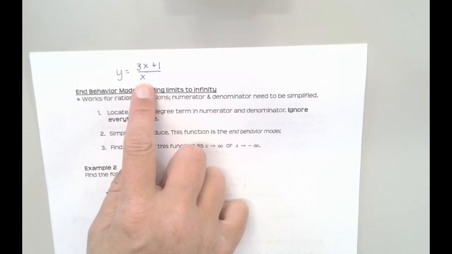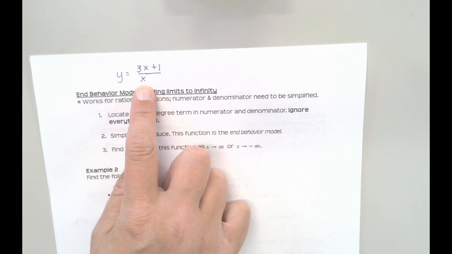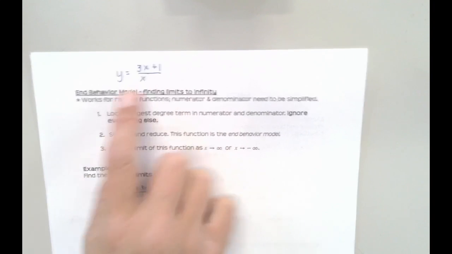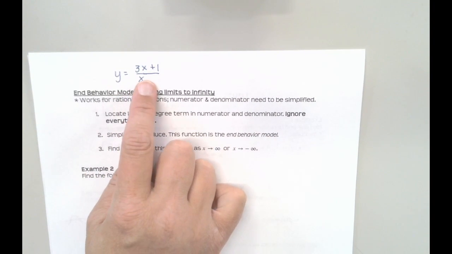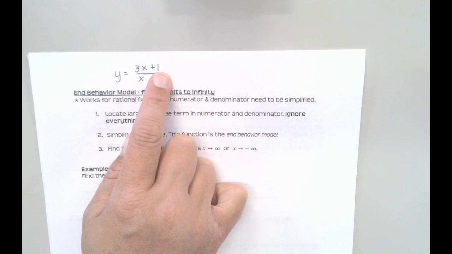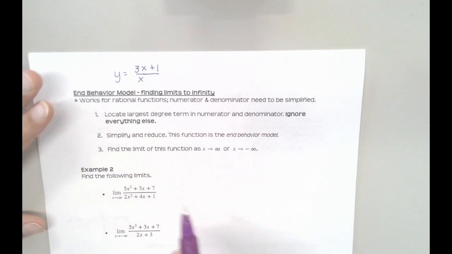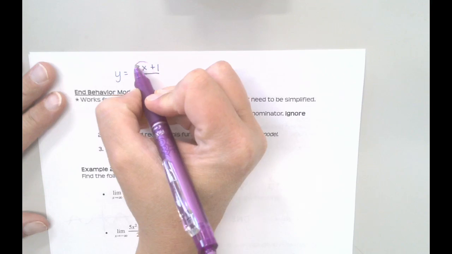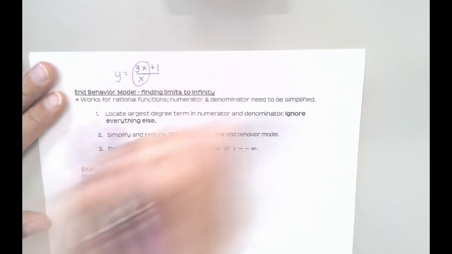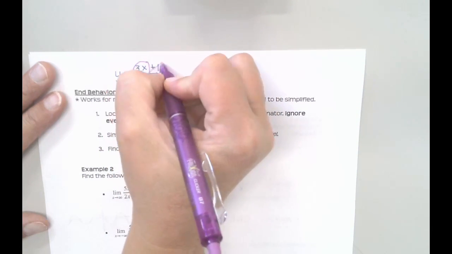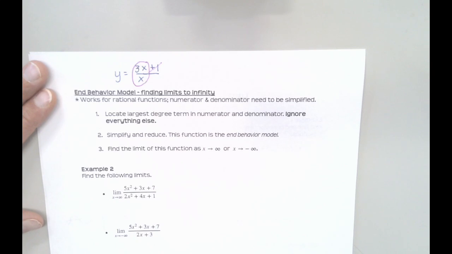So this thing is never going to equal 3. But the bigger my x's get, the closer this is going to get to 3, because the bigger my x gets, the less this 1 matters. Okay? And so that's how the end behavior model works. Basically we only focus on the biggest powers of x. We only focus on these pieces because they're what's in control. And then we say we don't care about the plus 1. Okay?